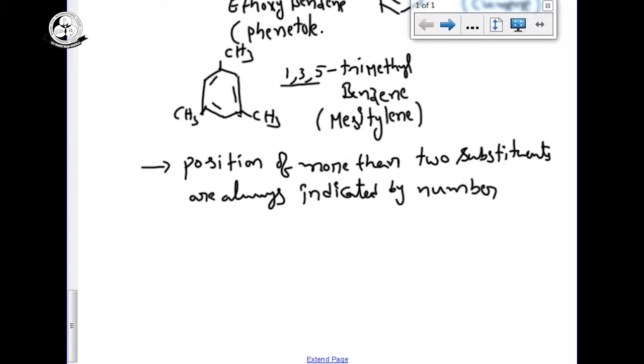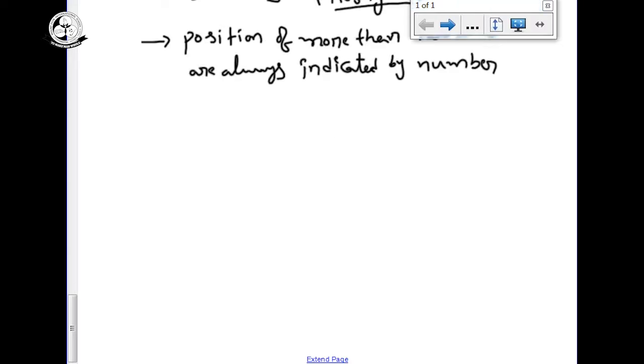More than 2 different substituents. If it is the same substituent, we have one common name like mesitylene. If it is a different substituent, we have to give the numbers. For example, the compound is benzene, above there is COOH, and here there is NO2, and here NO2. We have to follow our IUPAC nomenclature rules.